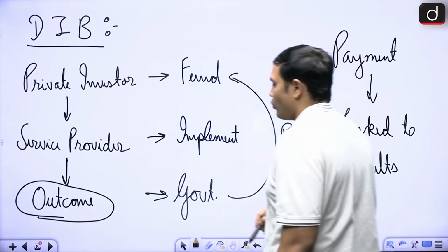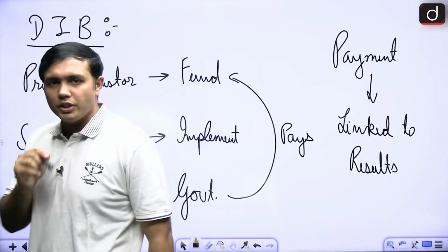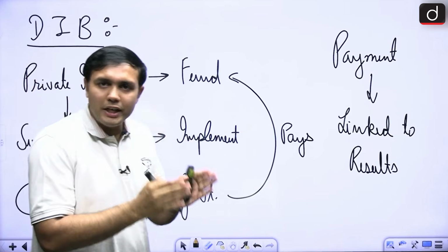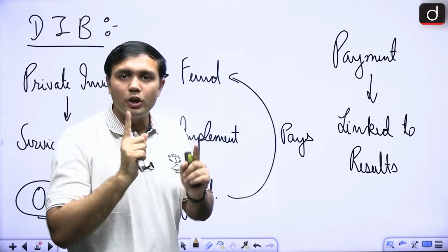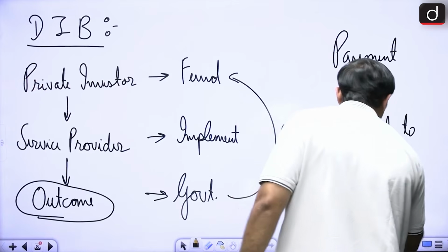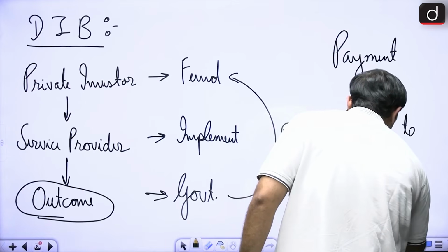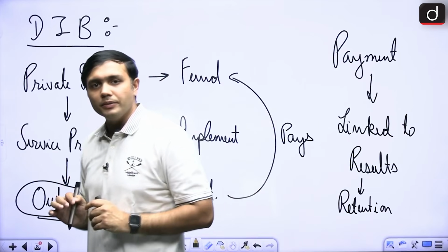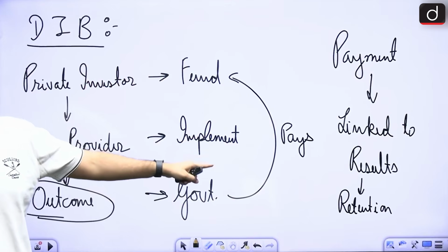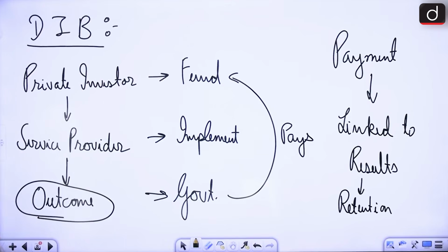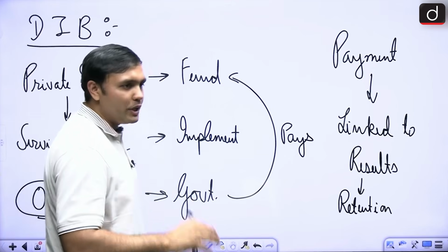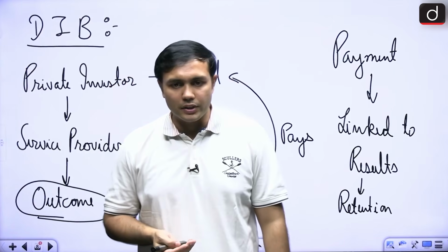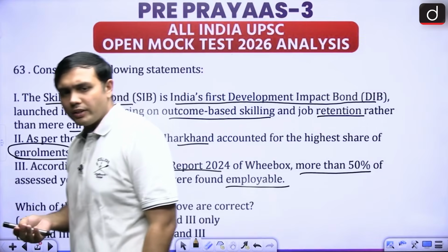And results of what kind? It is not just about enrollment, but job placement and job retention. If you are able to get the job and if you are able to get retained, only then are you properly getting paid. So in this case, there is a shift from input-based to output-based governance. In that regard, let's look at the first question now.